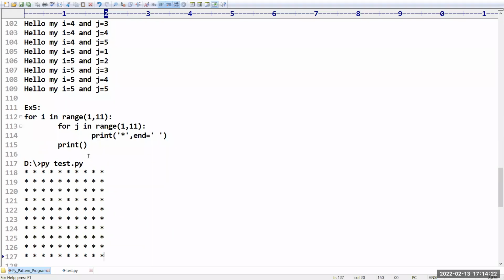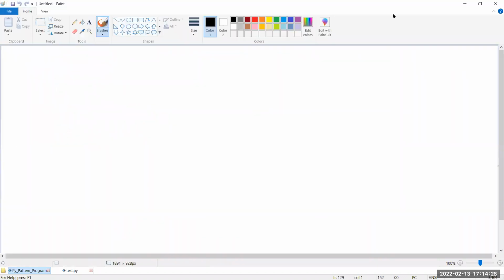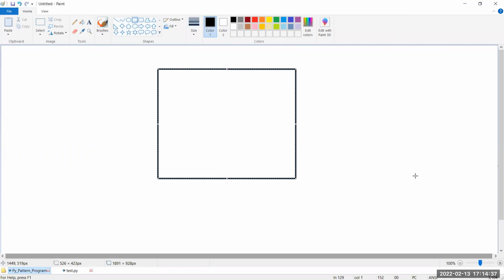But I want to demonstrate this with the help of a small example diagram. Here, if you observe carefully, sir, first I am going to create a box like this. Sir, I request everyone to please switch off your video mode.